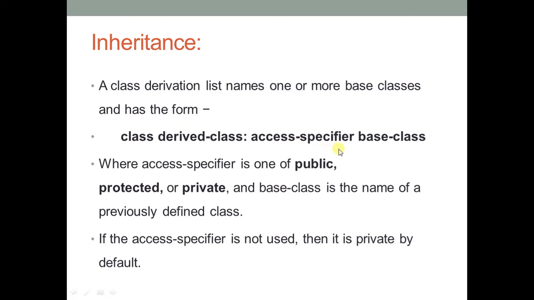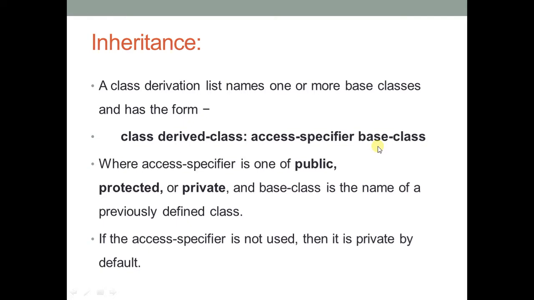All the members we cannot inherit. We'll see what the restrictions are when we derive a class as private. When we derive the base class as public, publicly we can inherit almost all the data.